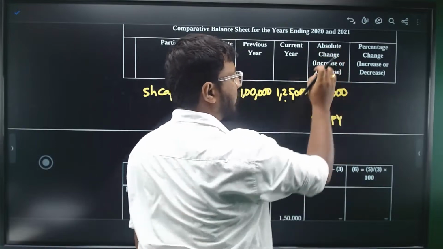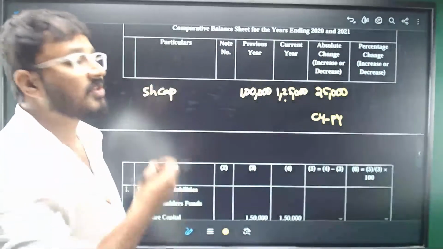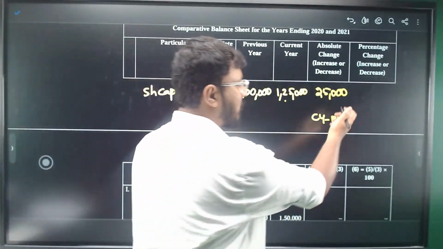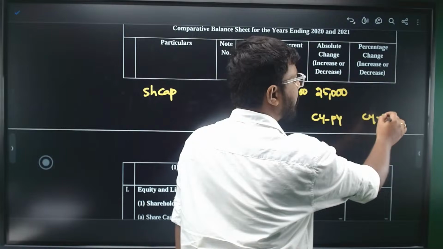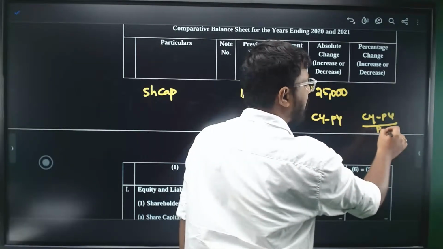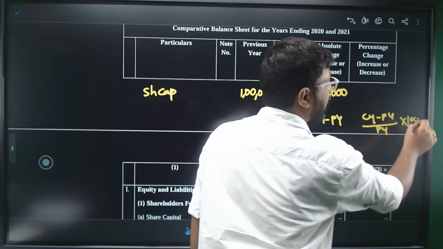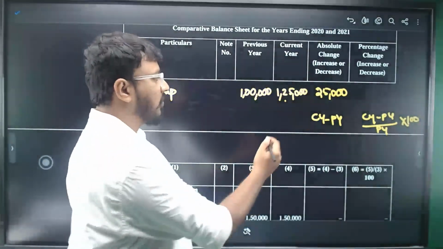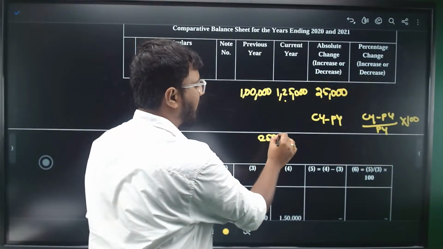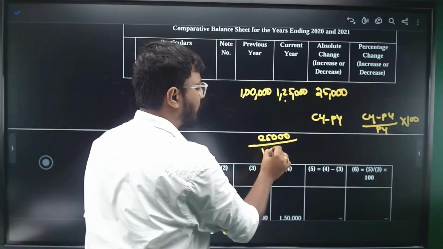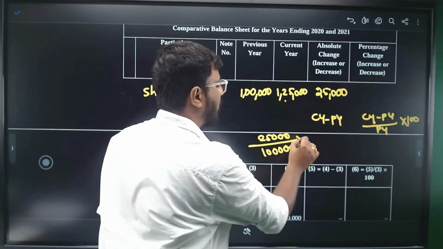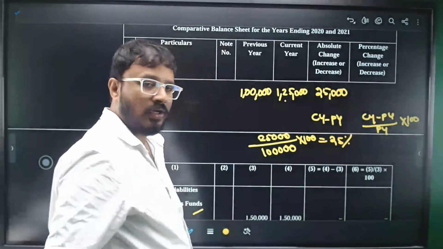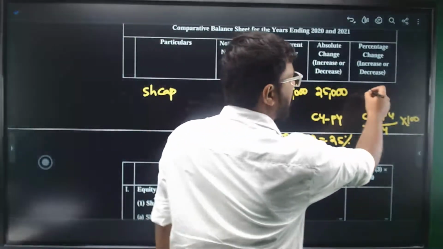So this is in absolute terms, rupee terms. What about the percentage increase? You also want to look at the percentage increase. Whatever difference amount you got, current year minus previous year, should be divided by the previous year amount and multiplied by 100. So the difference amount 25,000 should be divided by 1 lakh, into 100, which will give you 25%. That percentage will be mentioned here.